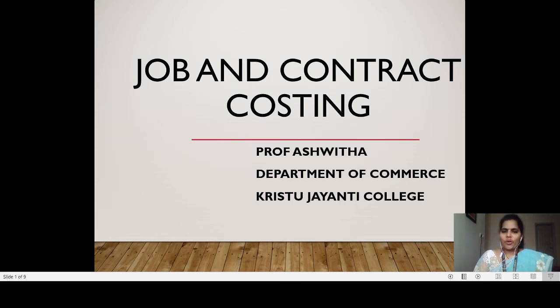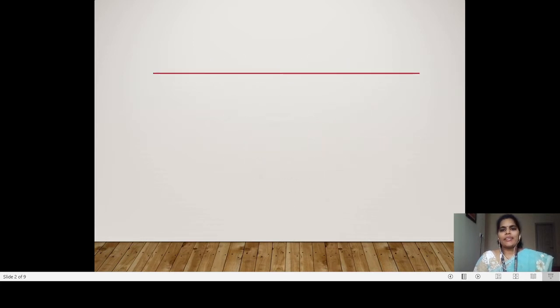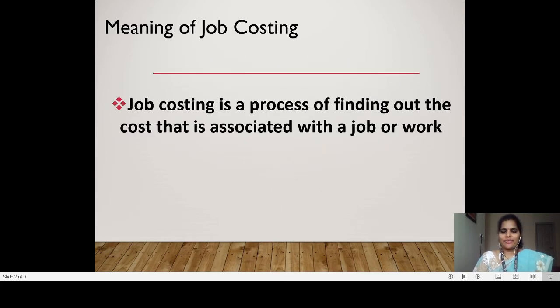One is job costing, the other one is contract costing. First, we will see what is the meaning of job costing, what are the advantages as well as the disadvantages of job costing. Okay, so job costing is nothing but finding out the cost of a particular job or work. If you want to calculate the cost of a particular job or work, it is called job costing.